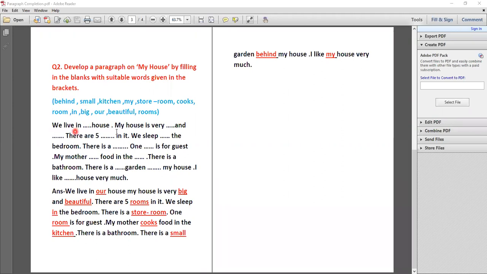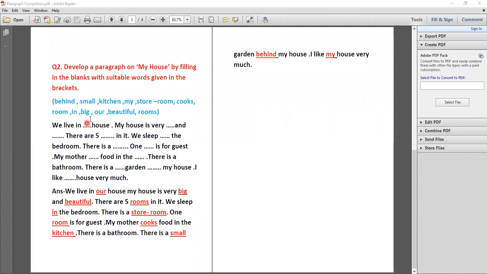We live in dash house. My house is very dash and dash. There are five dash. So we sleep dash. The bedroom there is dash. One is dash for guest. My mother dash food in the dash. There is a bathroom. There is a dash garden. Dash my house. I like dash house very much. So here we read the passage. Now you have to read the words once again: behind, small, kitchen, my, store, room, books.